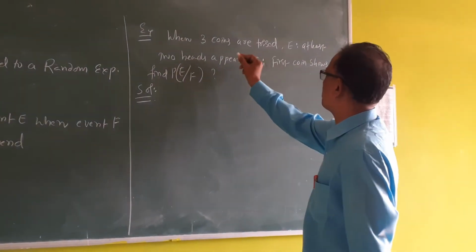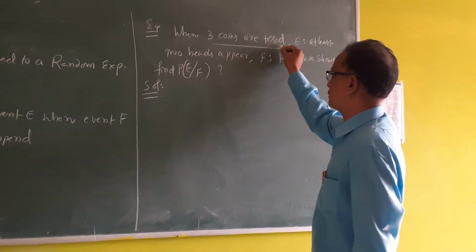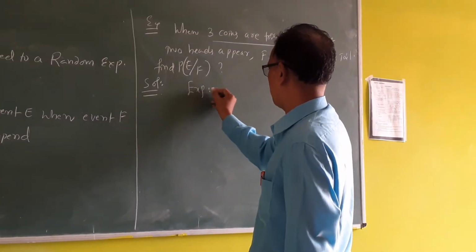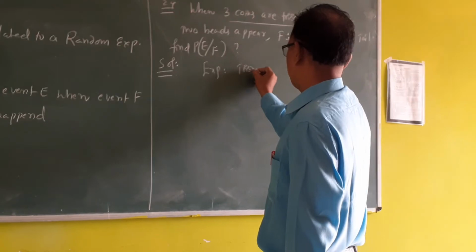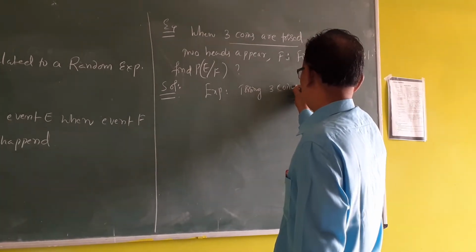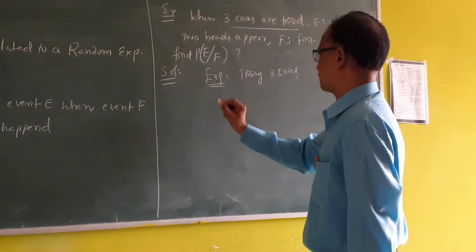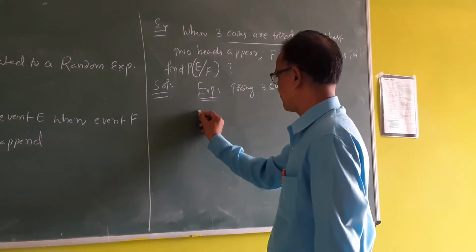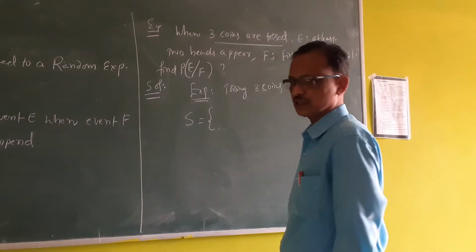Now 3 coins are tossed. This is the experiment. So in this experiment, what is the sample space?